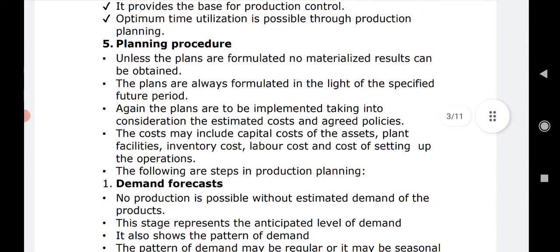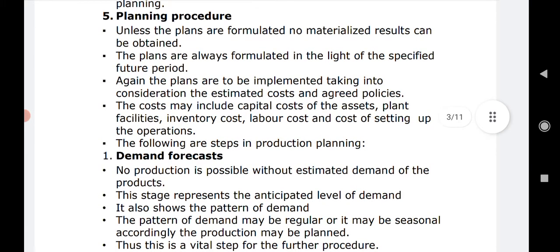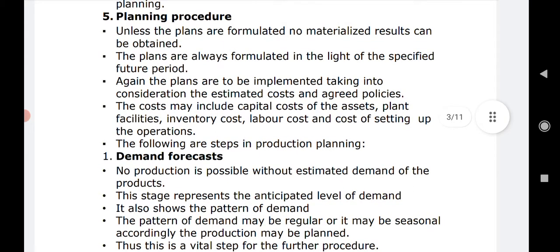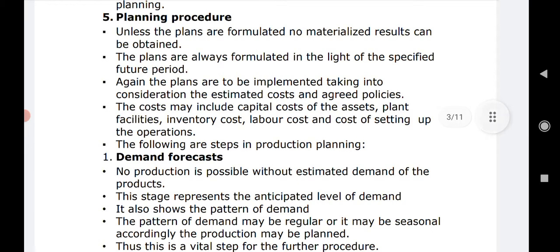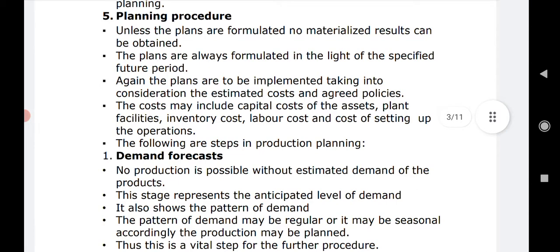When we talk about the next area, it is the planning procedure. See, any function has a procedure, a systematic series of actions. So here also we are going to check the planning procedure, right? One by one we'll see the steps. Here we will just try to get to know what the planning procedure is.